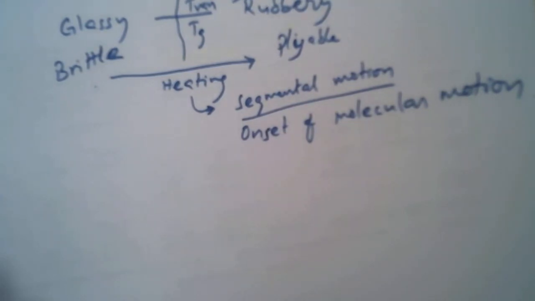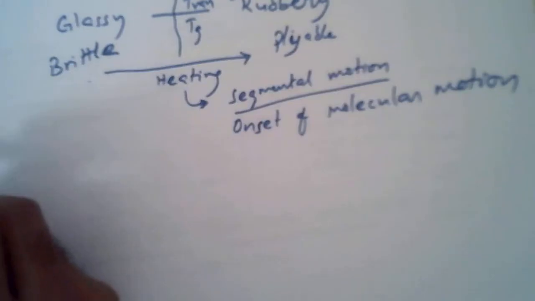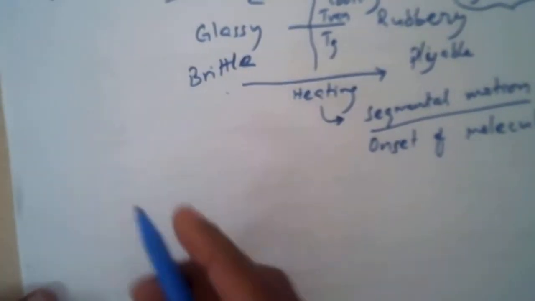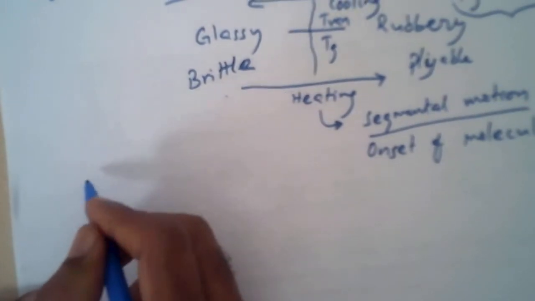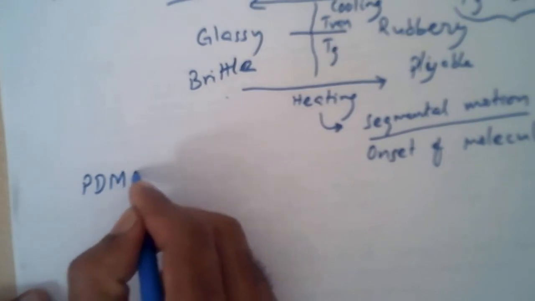Before going to that, let me give you some examples of polymers which show a particular glass transition temperature.